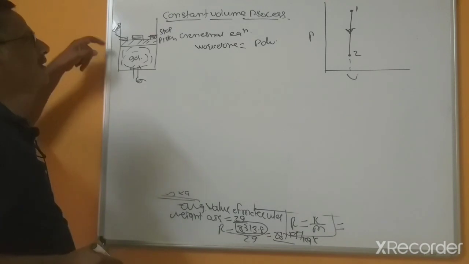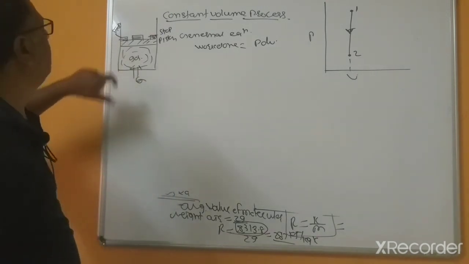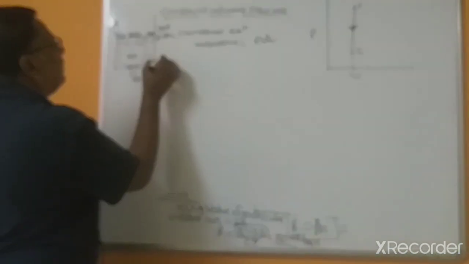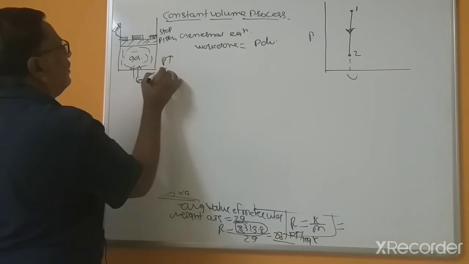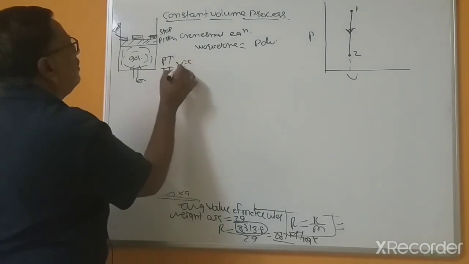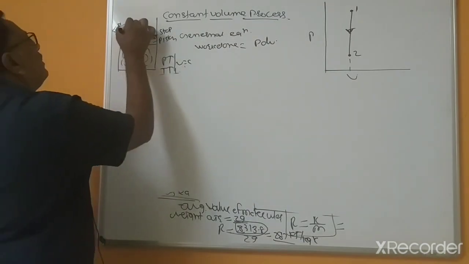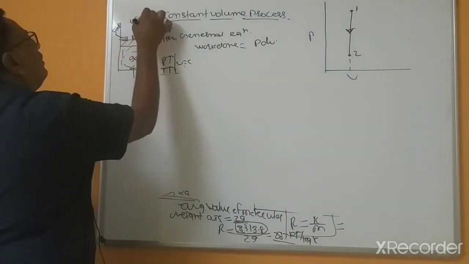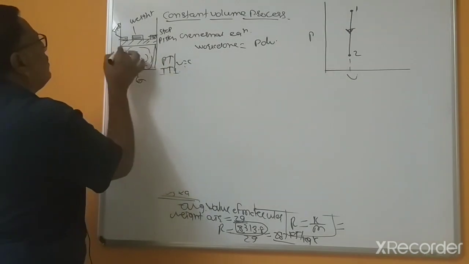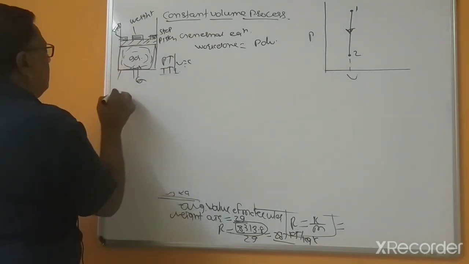So because of the supplying of the heat or rise of the pressure rise and temperature rise, but volume remains constant. V equal to constant. This is clear. This is weight. So that's why this is insulated. This portion is the insulated cylinder.